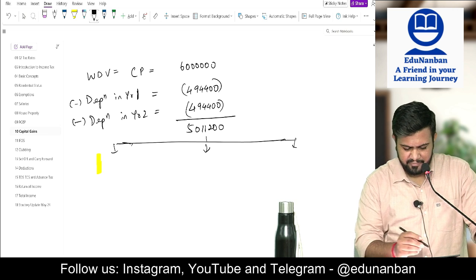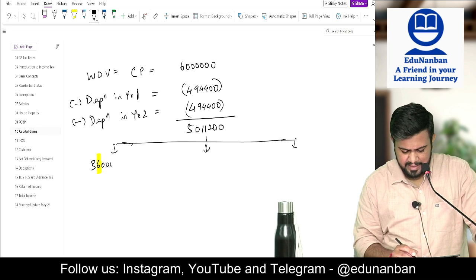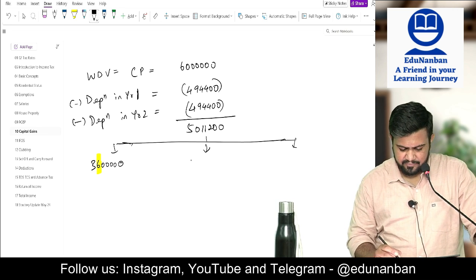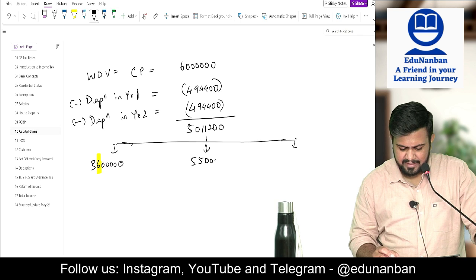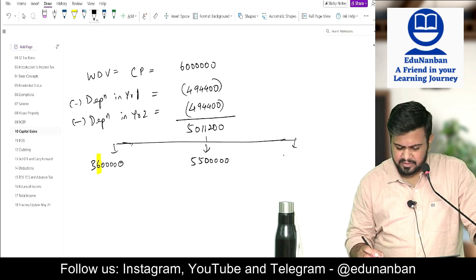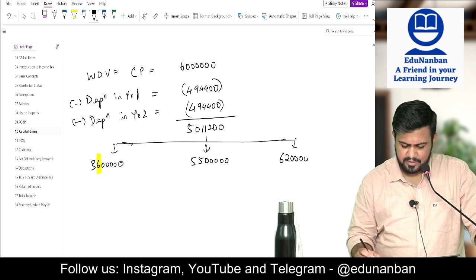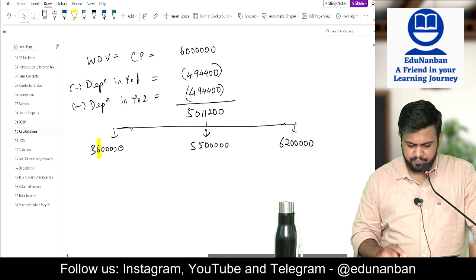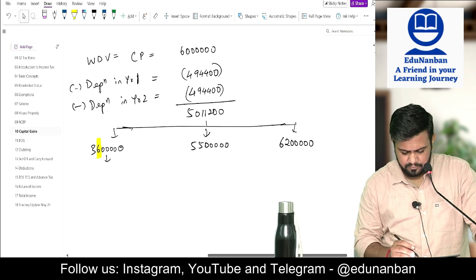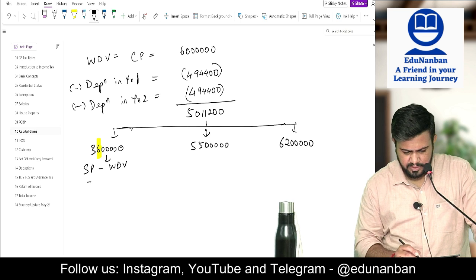First case where the selling price is 36 lakhs. Second case where the selling price is 55 lakhs. And third case where the selling price is 62 lakhs. So first case, let's see. First case, selling price minus WDV is equal to 36 lakhs minus 50,11,200 is equal to